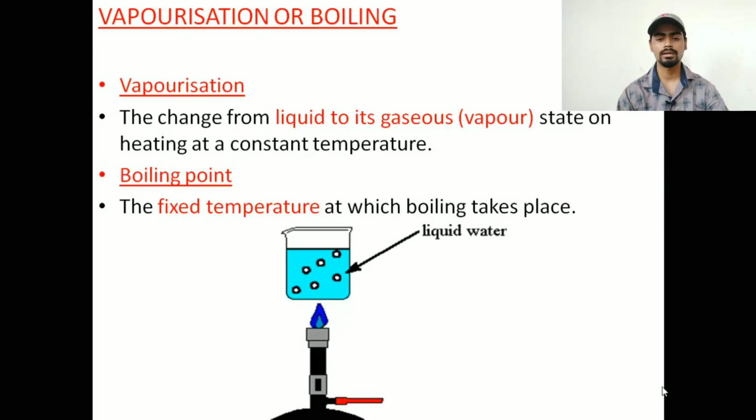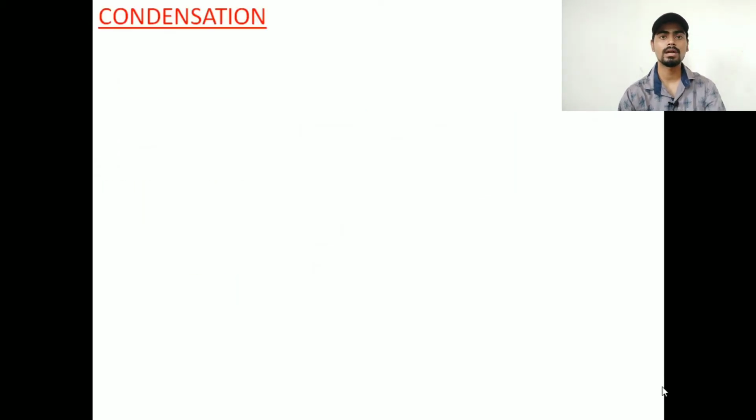Okay, so here a figure is there in front of you. One beaker is there. In the beaker you can see the water, and it has been heated. So suddenly what will happen? The vapor will start to rise after it reaches the boiling point, that particular temperature of 100 degrees Celsius. Okay, so let us quickly move to the next one, that is condensation.